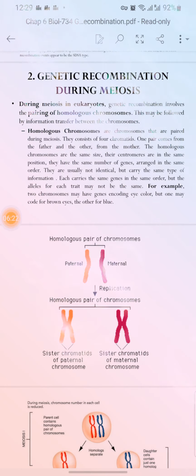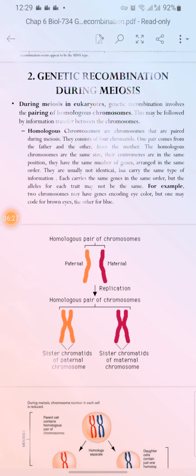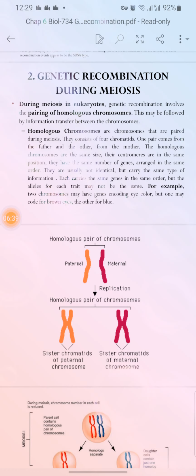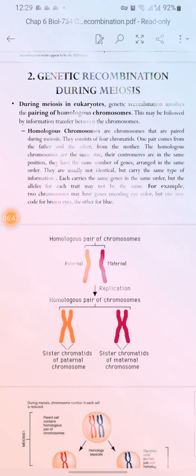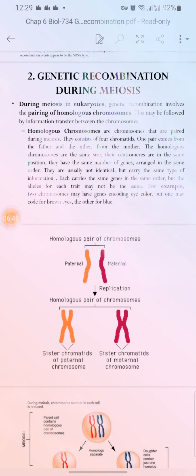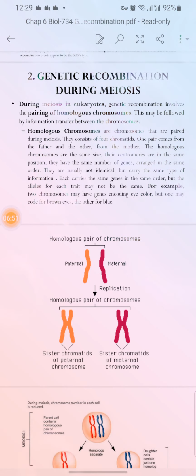Homologous chromosomes are chromosomes that are paired during meiosis. This consists of four chromatids. One pair comes from the father and the other comes from the mother. The homologous chromosomes are the same size, their centromeres are in the same position, and they have the genes arranged in the same order. They are usually not identical but carry the same type of information. Each carries the same gene in the same order, but the alleles for each trait may not be the same.